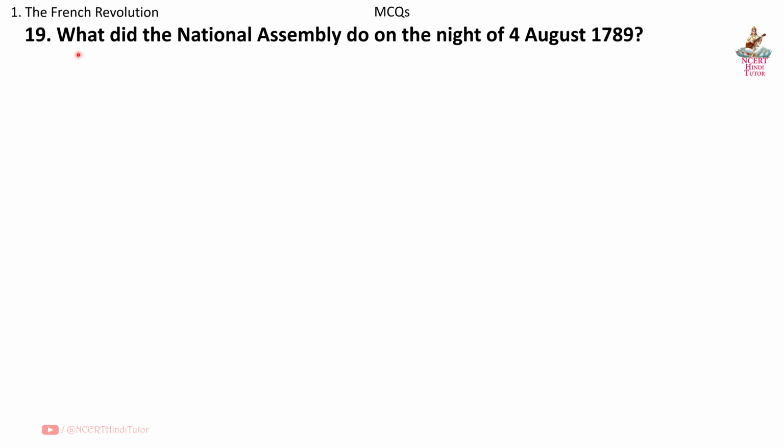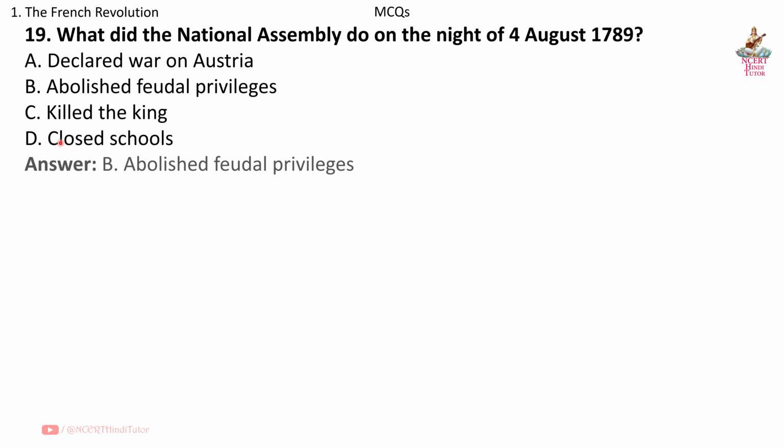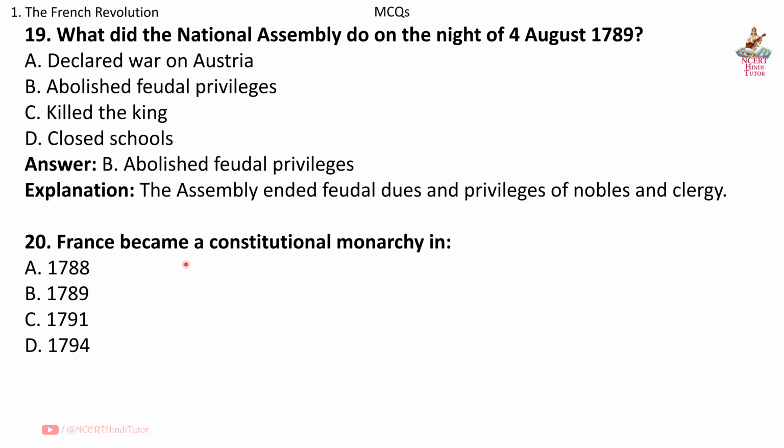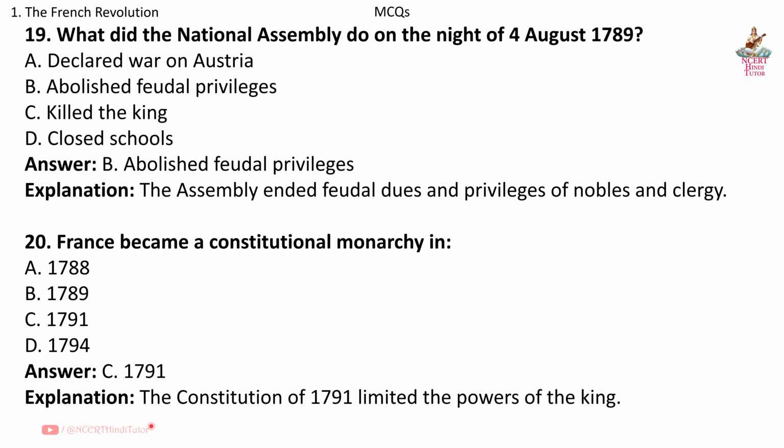Question 19. What did the National Assembly do on the night of 4th August 1789? Answer B. Abolished feudal privileges. Explanation. The assembly ended feudal dues and privileges of nobles and clergy. Question 20. France became a constitutional monarchy in? Answer C. 1791. Explanation. The Constitution of 1791 limited the powers of the king.